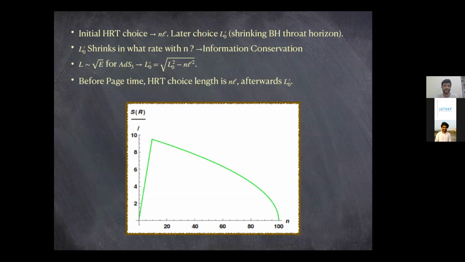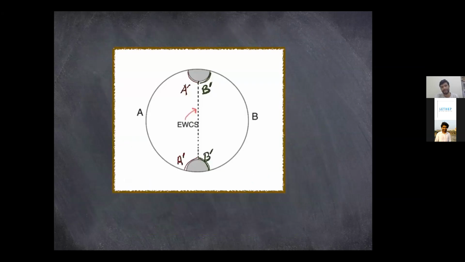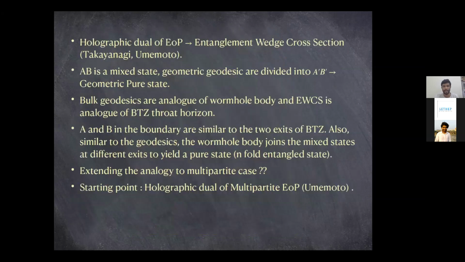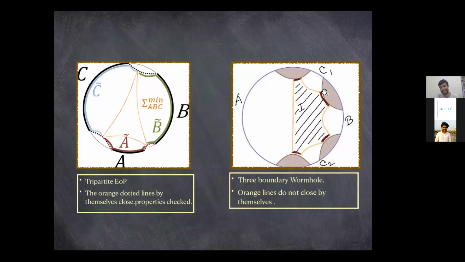When you put numerical values to L0 and small l, what ratio do you divide them in? That would depend on how these lines are there, so at what n value the islands appear. In this case, to be precise, the island is still not there for the three boundary wormhole. It would actually appear for a larger n value.